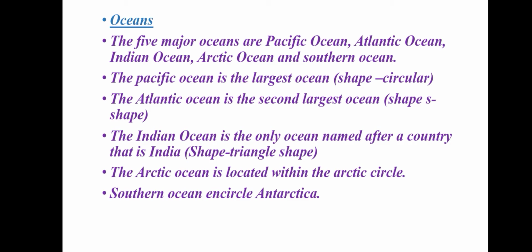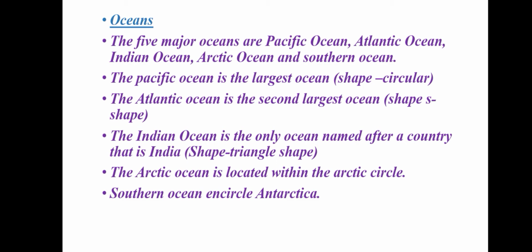The 5 major oceans, I already showed you on the world map: Pacific Ocean, Atlantic Ocean, Indian Ocean, Arctic Ocean and Southern Ocean. Among these 5 oceans, which is the largest ocean? Yes, it is the Pacific Ocean. And the deepest place in the world, the Mariana Trench, is in the Pacific Ocean only. And Asia, Australia, North and South America, all 4 continents are surrounded by this Pacific Ocean.